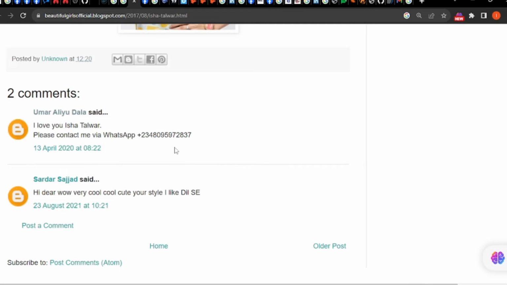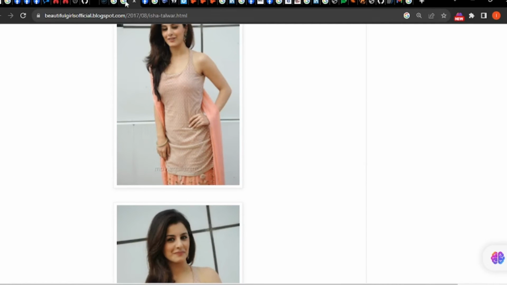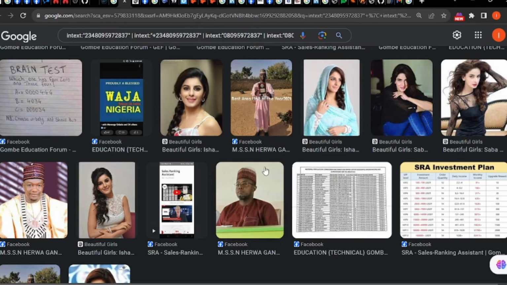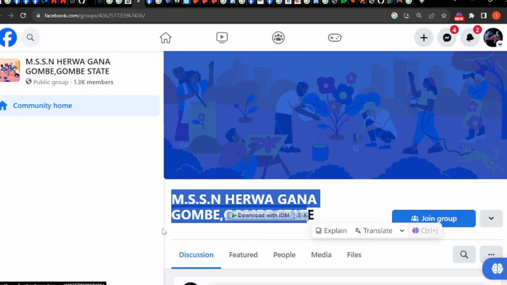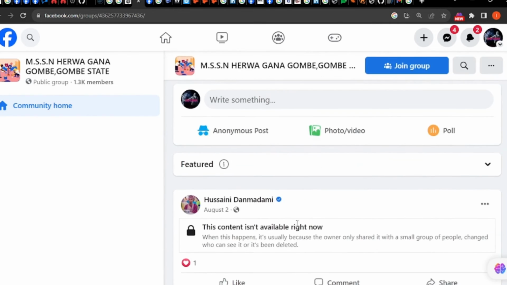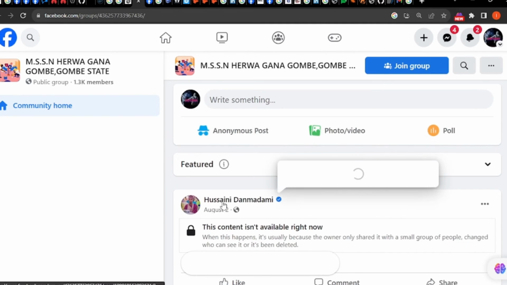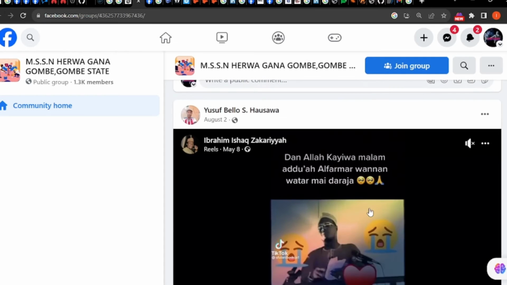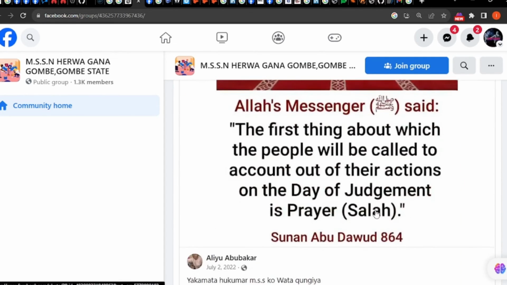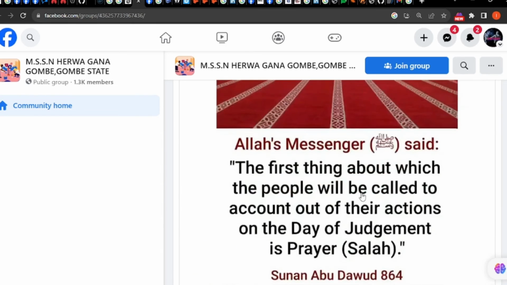So it appears this Omar in 2020 was a humble guy trying to look for love, I understand. And let me look at this Facebook post. What is this Facebook post talking about? When I look at the Facebook post, I can see that it is still Gombe State, and Hussein Dan Manani, nothing much special in there. Still the similar word in there is Gombe.